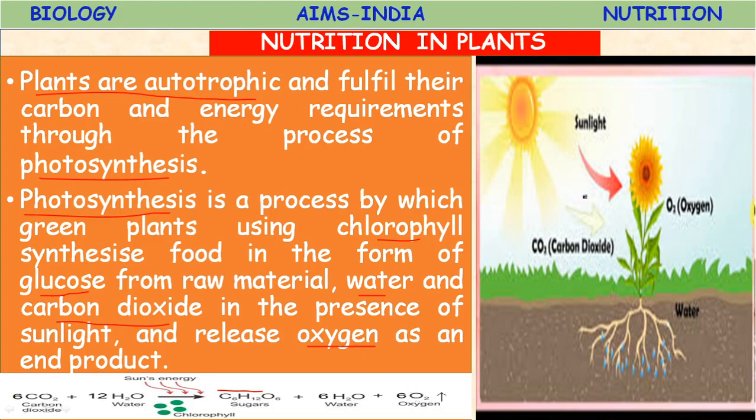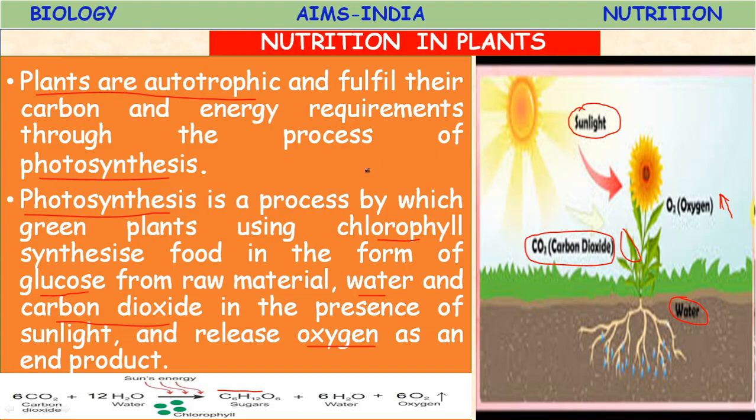So in the presence of sunlight or solar energy, the green plant, that is the leaves containing chlorophyll, uses carbon dioxide and water and produces glucose or starch. This process releases oxygen. This process is called photosynthesis.